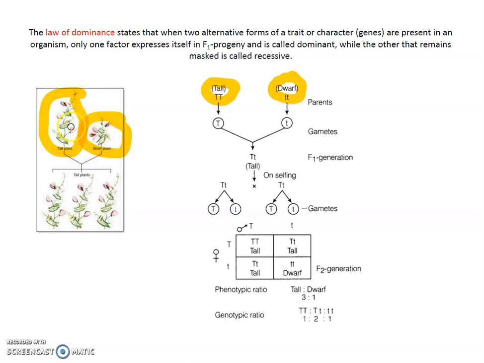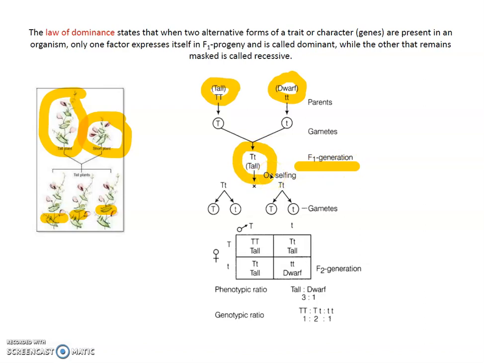When a tall plant and a dwarf plant are crossed, then in the F1 generation, all progeny, meaning all new plants developed after crossing, were tall plants. All are tall plants in the first generation.